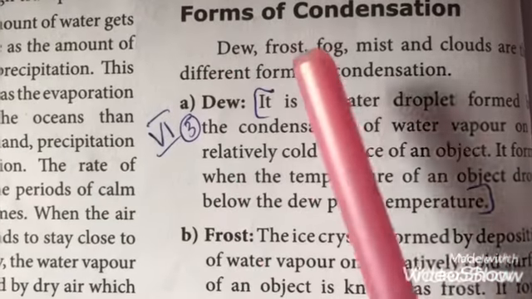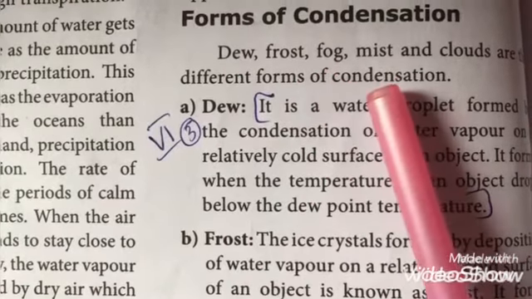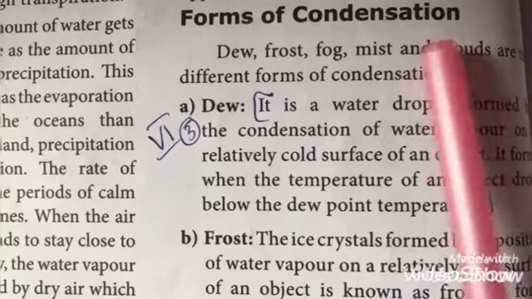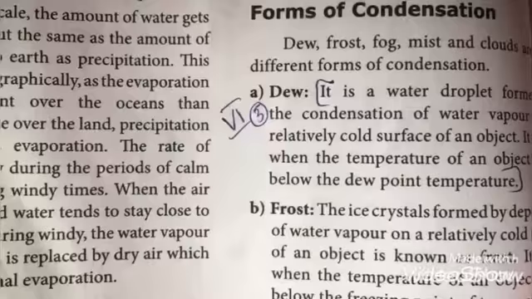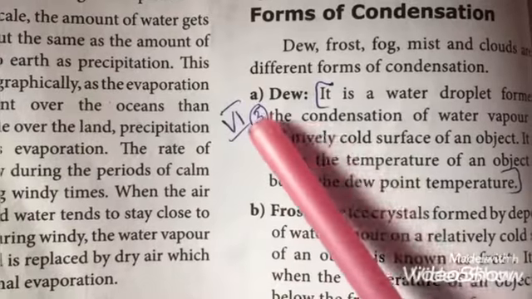So dew, frost, fog, mist and clouds. These are all the forms of condensation. Now we'll see about dew.